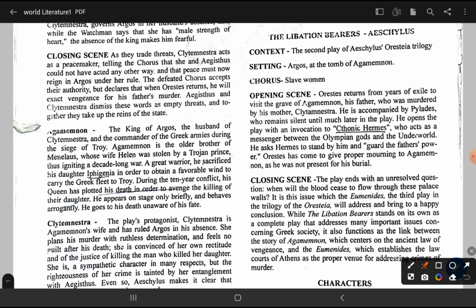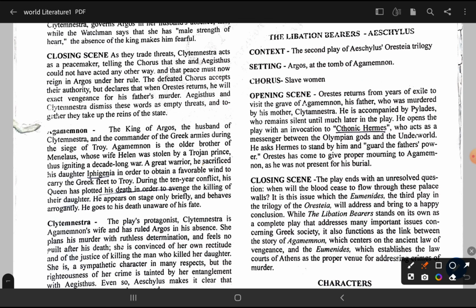Look, trilogy means three stories. First story, then second, then third. तीनों के तीनों they relate to each other. Okay. फर्स्ट स्टोरी में क्या हुआ था कि जो हमारे Agamemnon थे वो गए हुए थे, King of Argos, who was the husband of Clytemnestra, he went to find revenge, अपनी बेटी का बदला लेने के लिए.